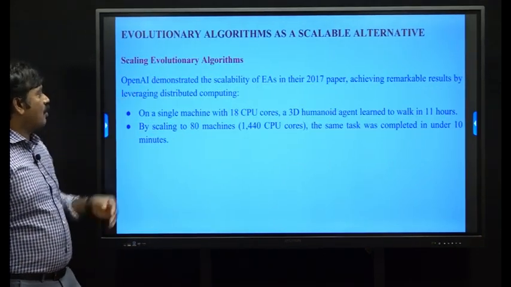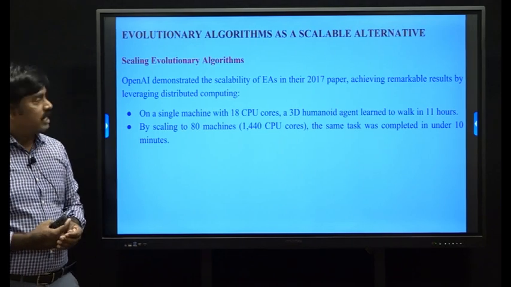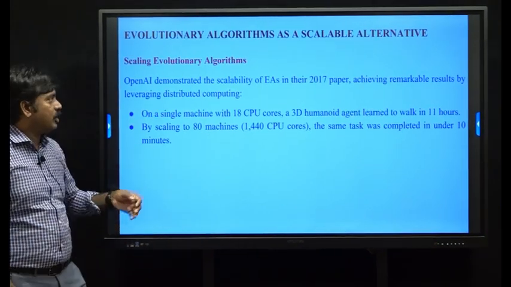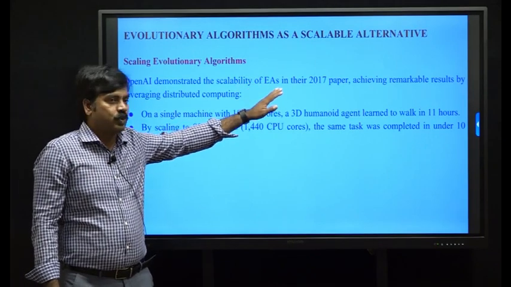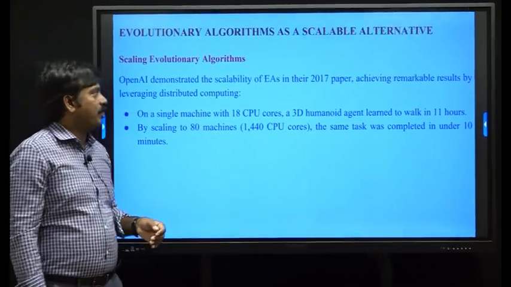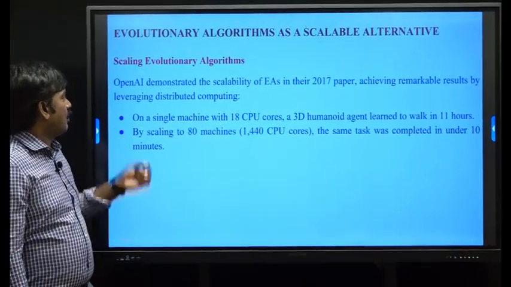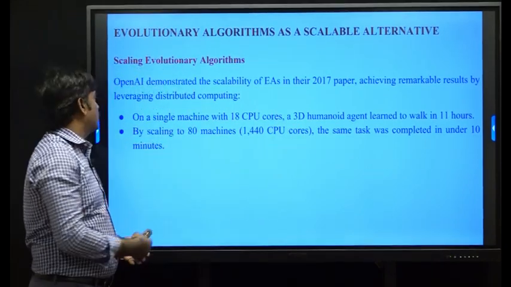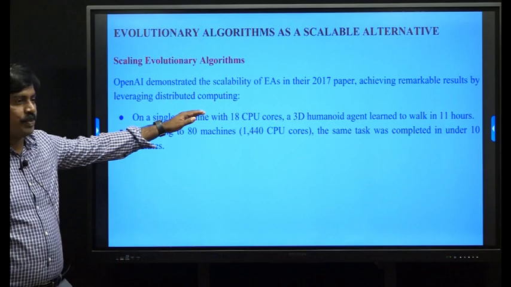Now, scaling evolutionary algorithms. OpenAI demonstrated the scalability of evolutionary algorithms in 2017. One paper described the scaling of evolutionary algorithms, achieving remarkable results by leveraging distributed computing.